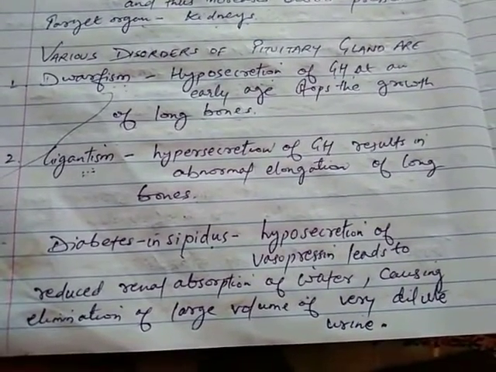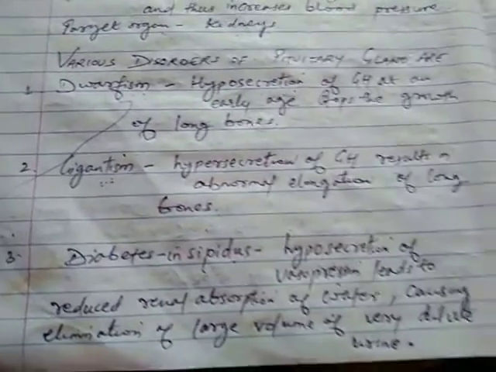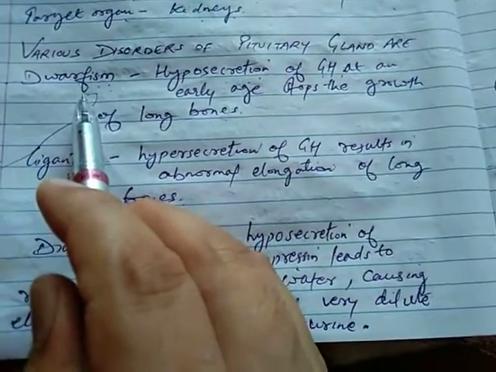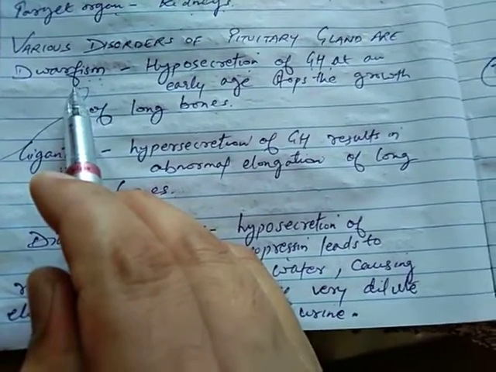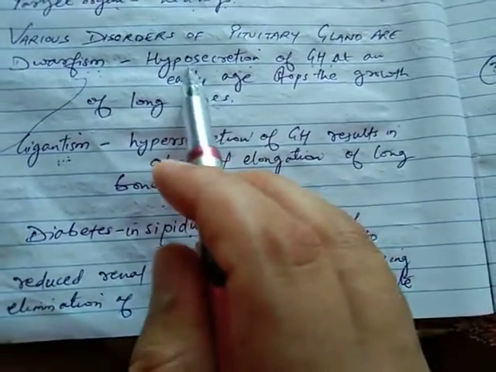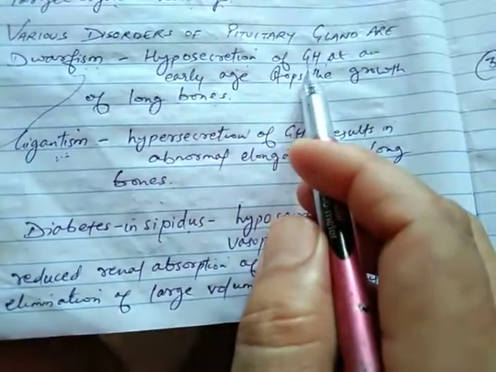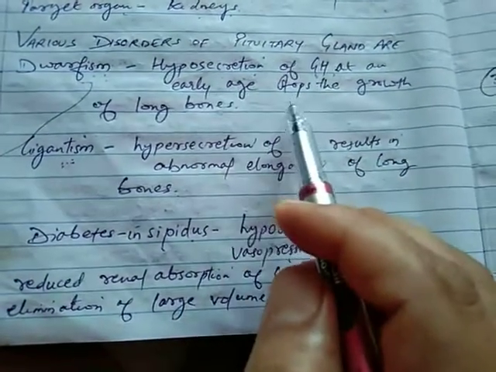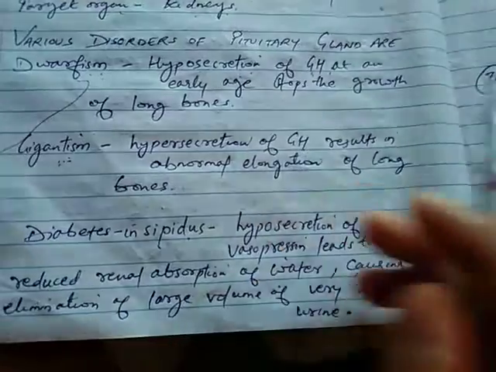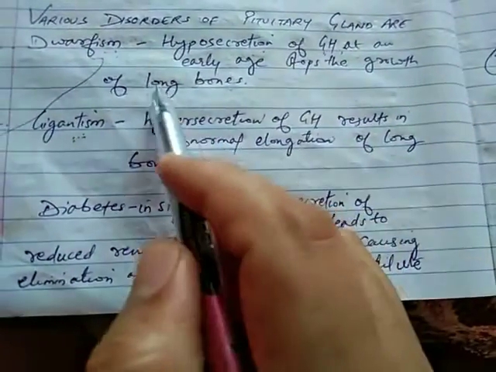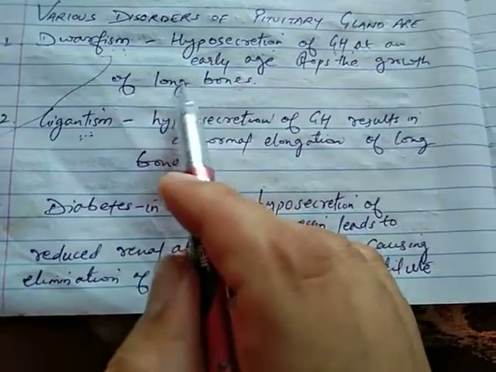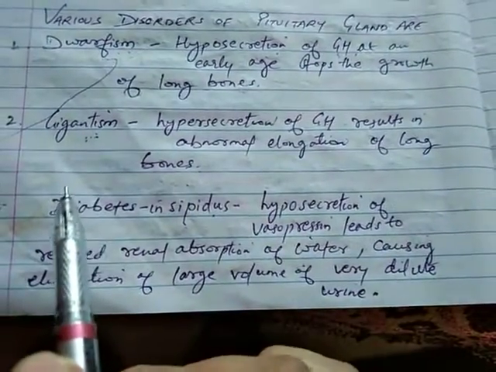So, first, you can see the first disorder, it is dwarfism. In dwarfism there is less increase in height. It is due to hyposecretion of GH, that is growth hormone. In this condition, at an early age, there is no elongation in the bones. It means the growth of the bones stops.